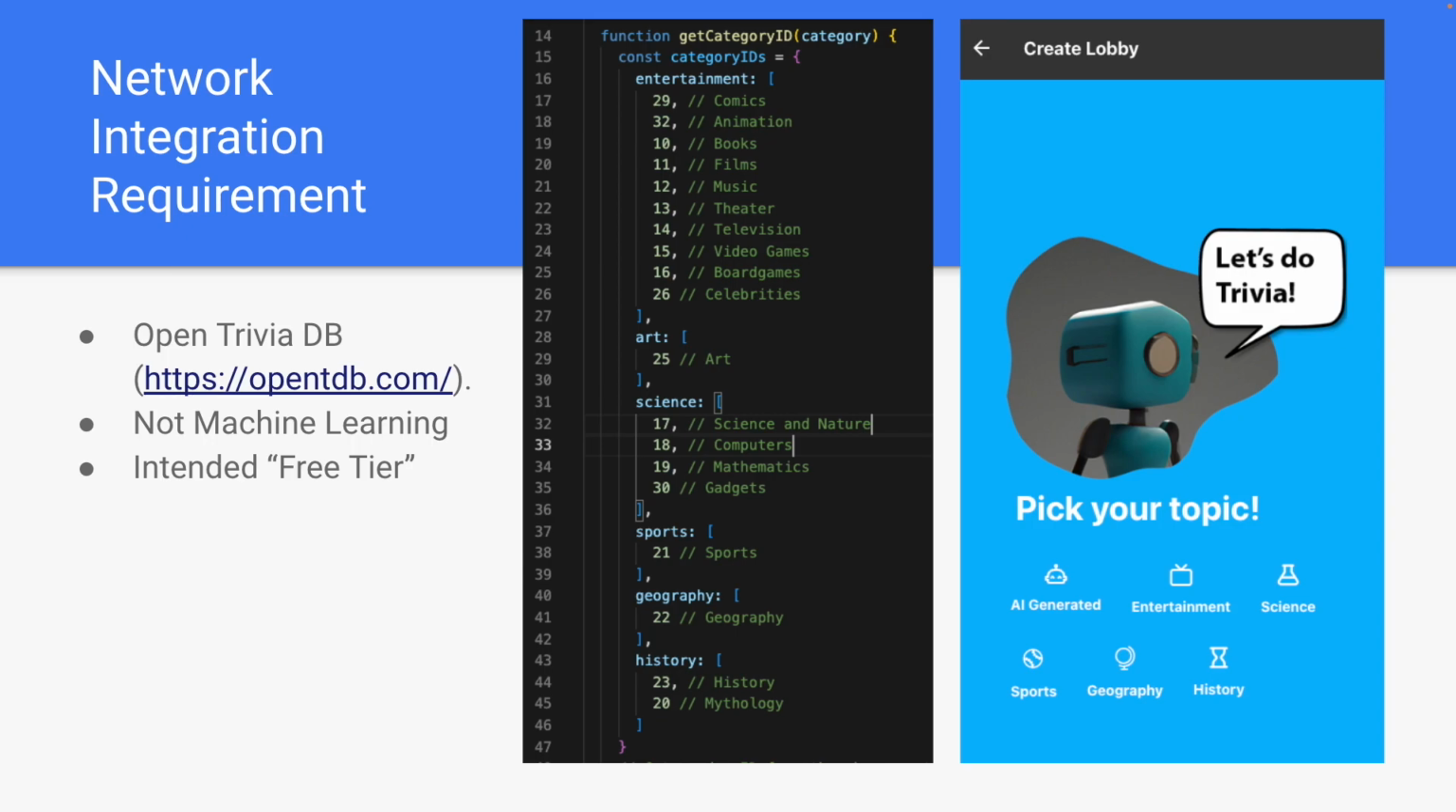I ran into an interesting obstacle here where the Open Trivia database has really niche subject breakdowns, so I kind of had to pair them all together under a relevant super category in an array and then pick randomly from that with multiple API calls. That was kind of an interesting side effect.